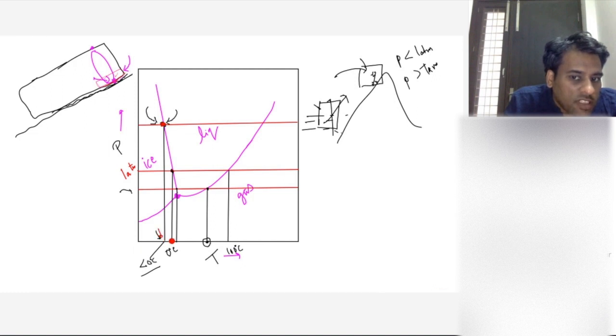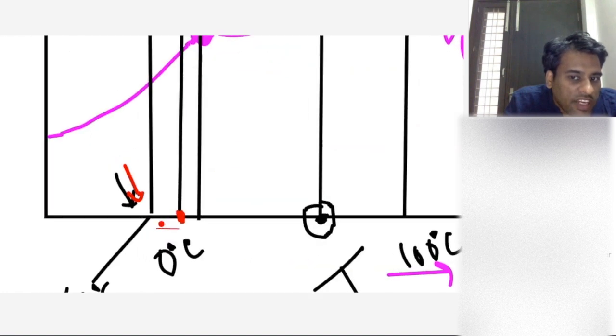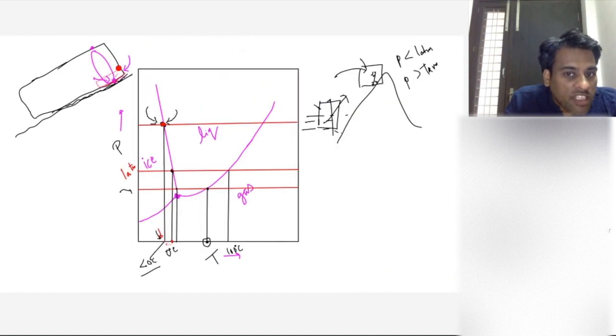Can you see? This is 0 degrees Celsius, right? This will be negative. Is everybody okay with this? Right? This negative temperature is happening at this point where pressure is very high.